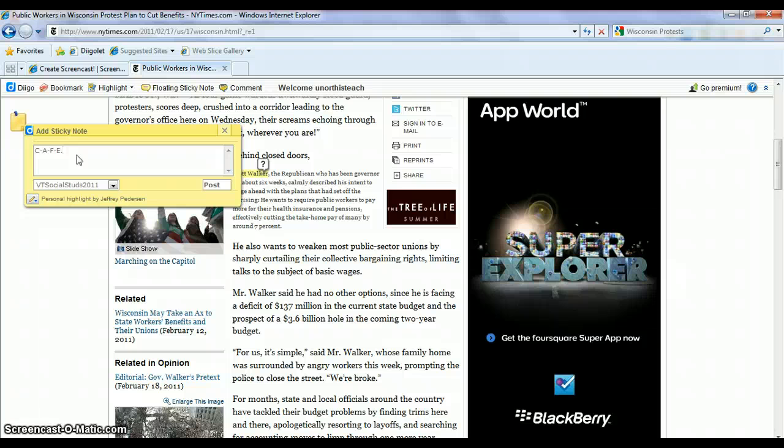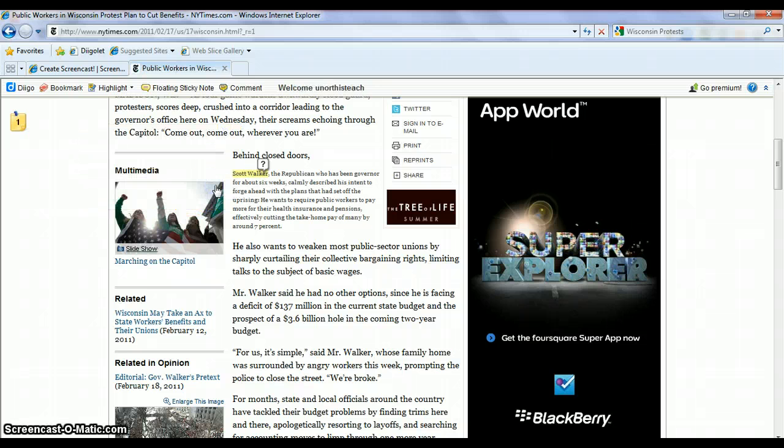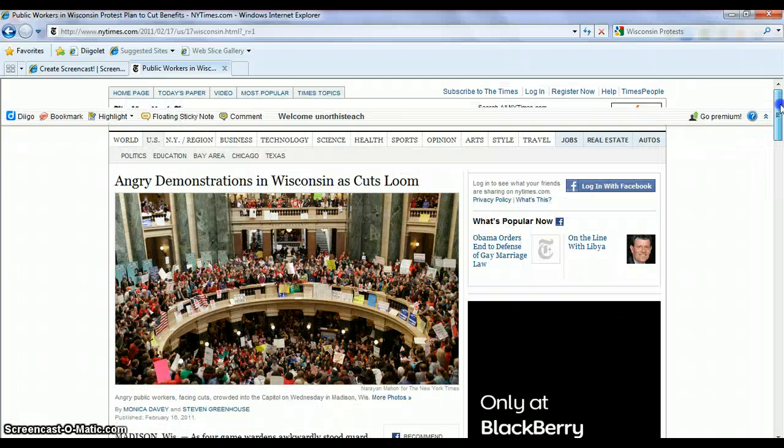And then I want you to say, this website is an example of one of the C, A, F, or E because, and just give me a 1 or 2 sentence reason for why. When you're done, click on post. It's as easy as that. Okay? So that's what I want you to do with this particular assignment.